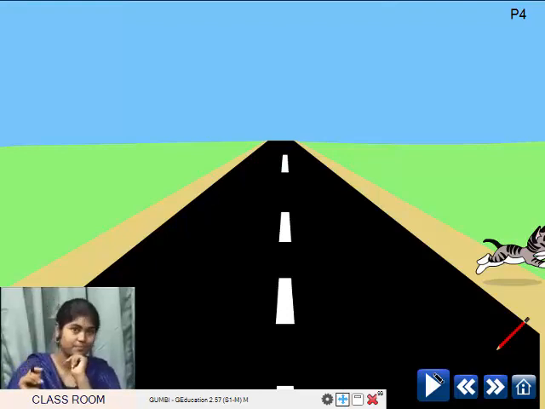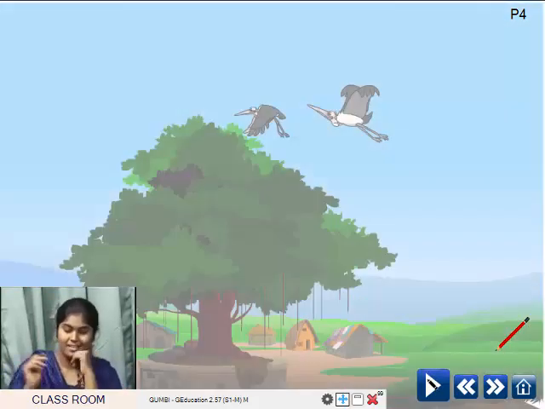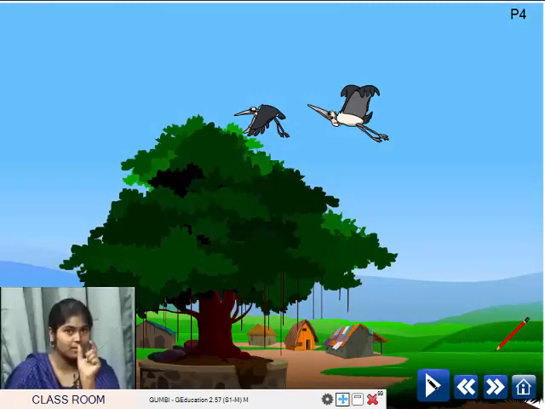It crossed the road. So there is one word that you can use. That is across. A cat ran across the road. So when you cross the road also, that is how you must say, I walked across the road. So this is the word, children, you should use when you walk from one side to another. Across is the word which tells you the position.